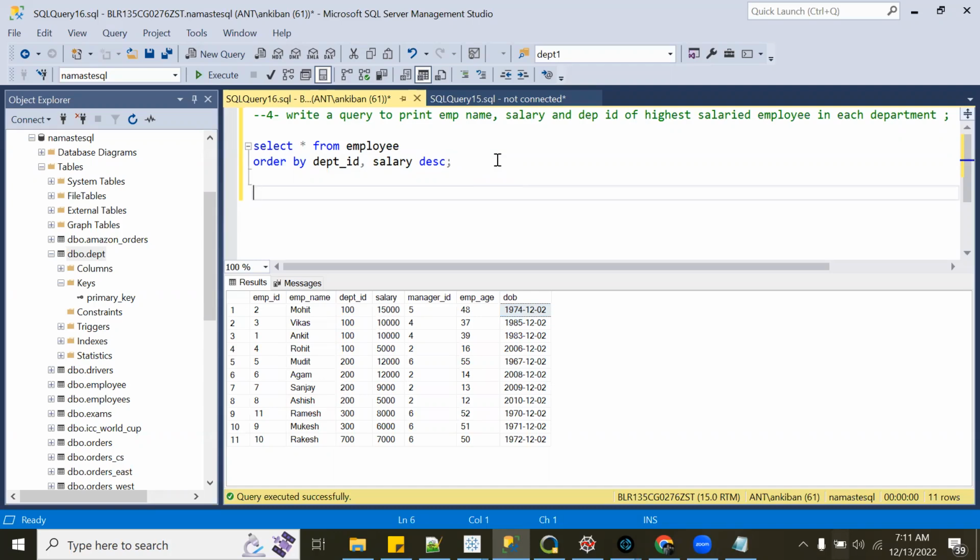Department wise not come, right? Yes, sir. On the overall table, you will put top 2, but you cannot put top 2 department wise, isn't it? Yes, sir. So that is a problem. On the full table, I want to do some top 2, top 3, I can do it. I can just do order by and then do top 2, top 3, right? That will be on the full table. But my requirement is in each department, I want top 2 employees, right?